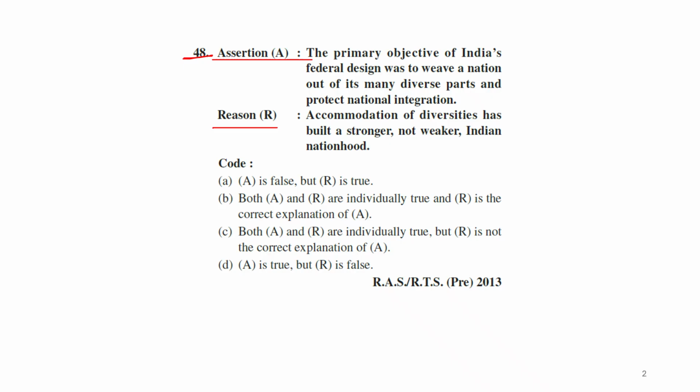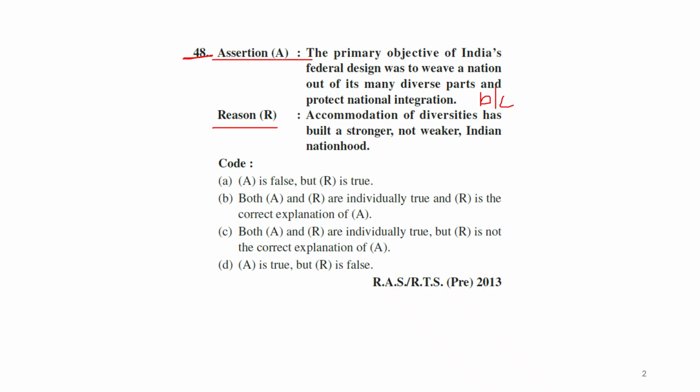If you're reading the assertion and then the reason, just put 'because' after the assertion. Whatever the assertion is saying, if the reason matches it, then you can say option C, like both A and R are correct and R is the correct explanation of A. If you are not able to get a clue between B and C, just put 'because' after the assertion and read the reason.